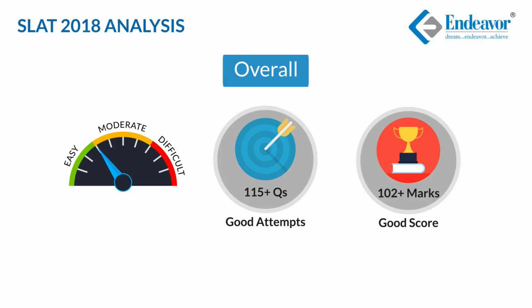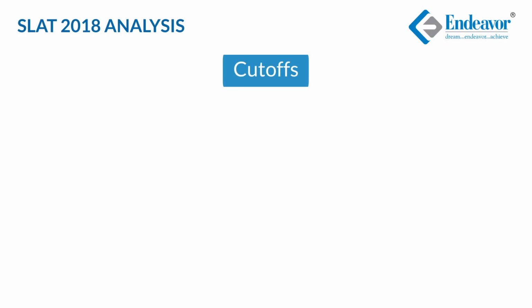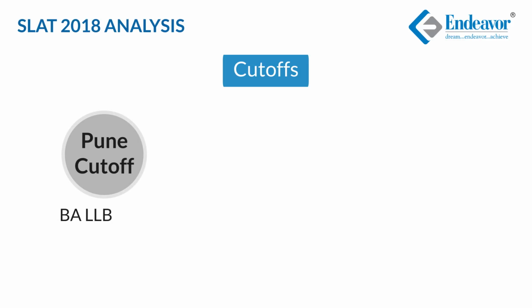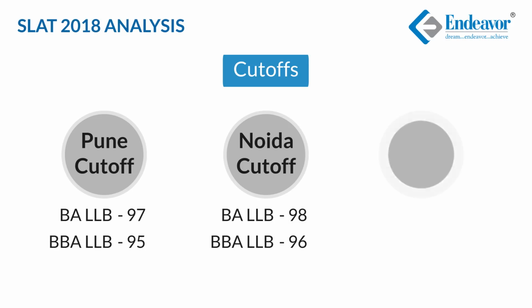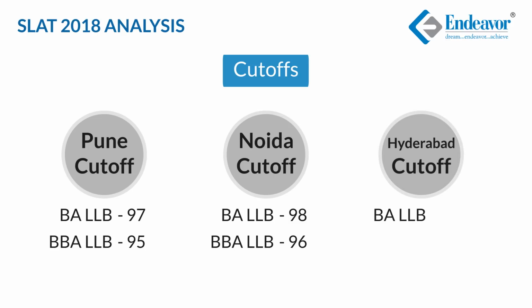If we talk about the cutoffs of different Symbiosis law campuses, let's talk about Pune first. For BA LLB, the cutoff should be 97. For BBA LLB, the cutoff should be 95. If we talk about the Noida campus, the cutoff for BA LLB would be 98 and the cutoff for BBA LLB would be 96. And lastly, if we talk about the Hyderabad campus, the cutoff for BA LLB would be 90 and the cutoff for BBA LLB would be 88.